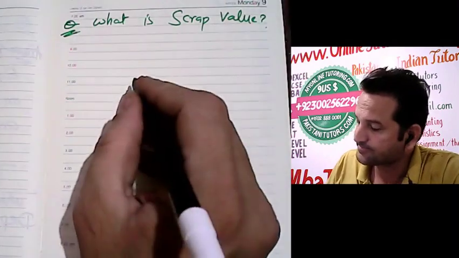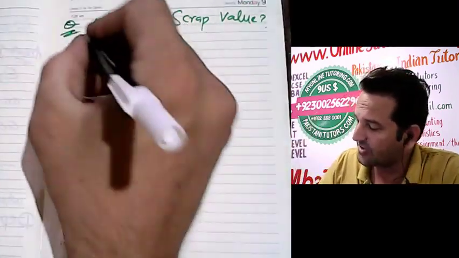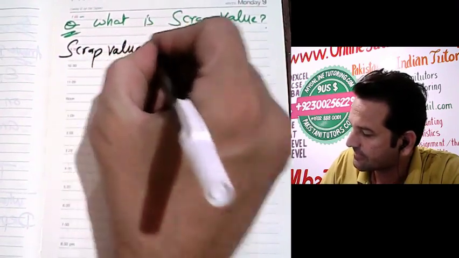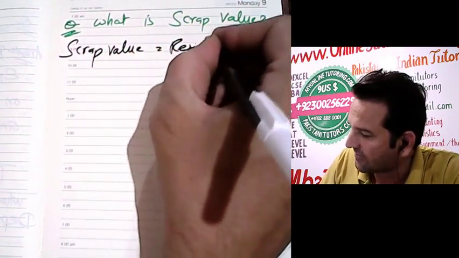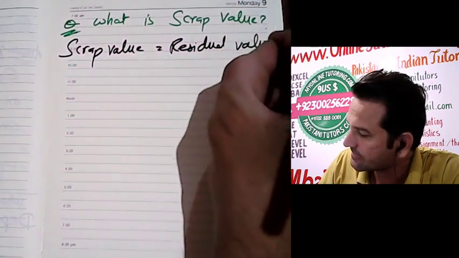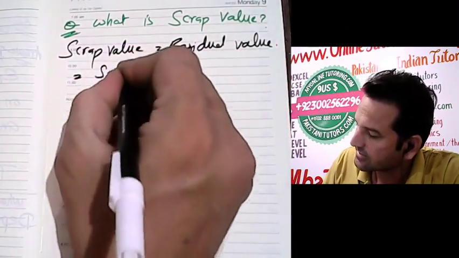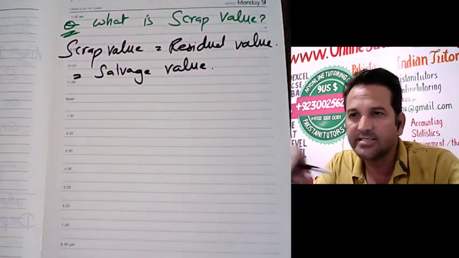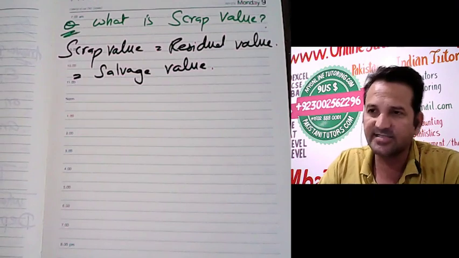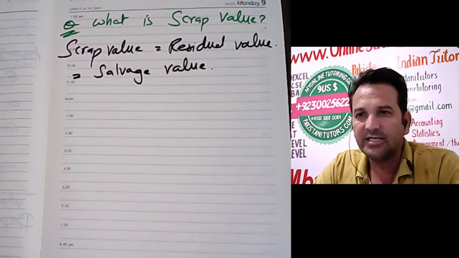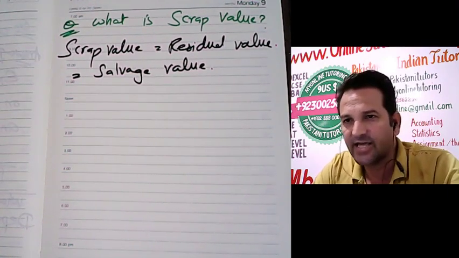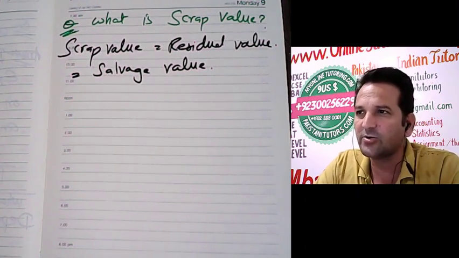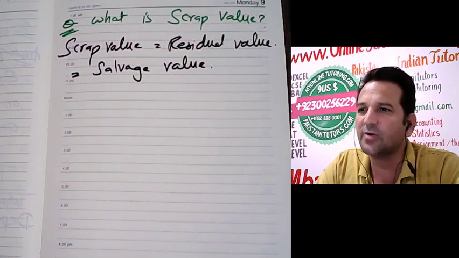First of all, make one point clear in your mind: scrap value, residual value, salvage value, all these three values are the same. The meaning of all these three is the same. Either you can say scrap value, or you can say salvage value, or you can say residual value.